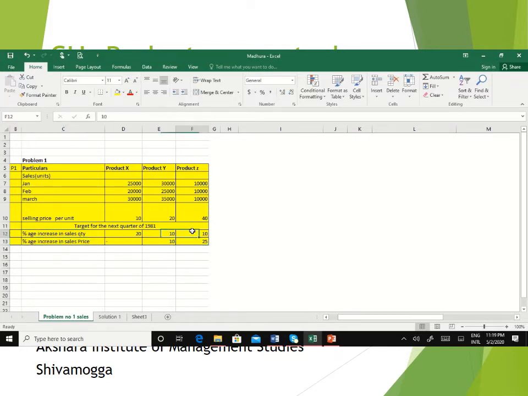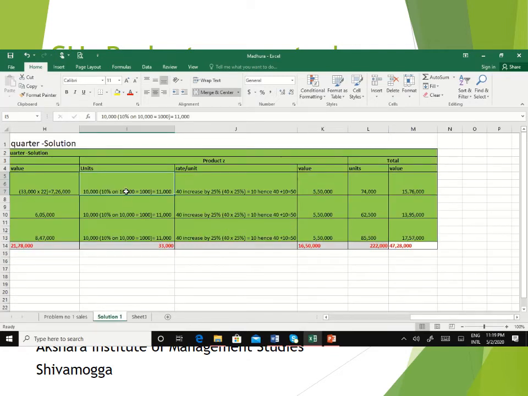Let us go for the first increase of quantity by 10%. See here 10,000, 10% increase on 10,000 means it comes to 1,000. So 10,000 plus 1,000, 11,000 units they have to make estimated sales for first quarter of 1981. And similarly for February month also it comes to 11,000 and March also 11,000 as number of units they are increasing by 10% for all the 3 months.